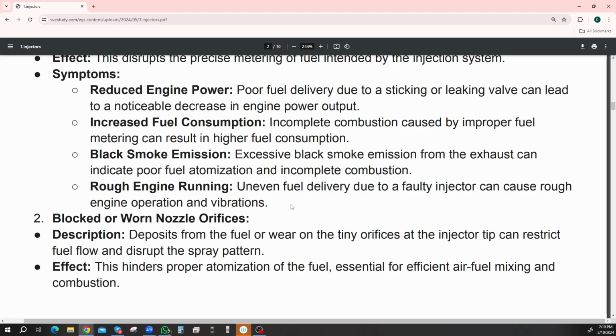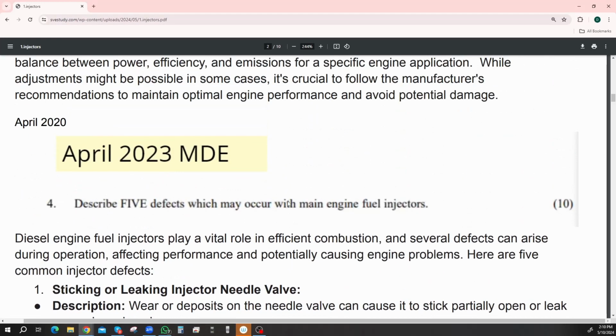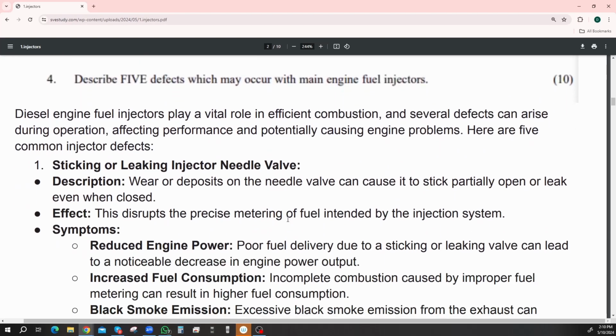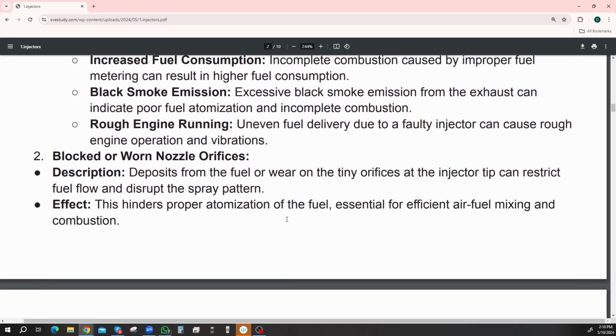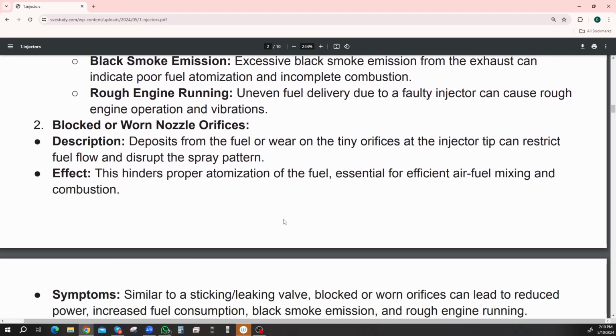Blocked or worn nozzle orifices. As number 2, this is the problem. Number 2, describe 5 defects which may occur. So the first one was sticking or leaking injector needle valves, and they gave a full description of it. Okay, great. Number 2 is blocked or worn nozzle orifices. Deposits from the fuel or wear on tiny orifices at the injector tip can restrict fuel flow and disrupt the spray pattern. So they're not spraying as they should be.